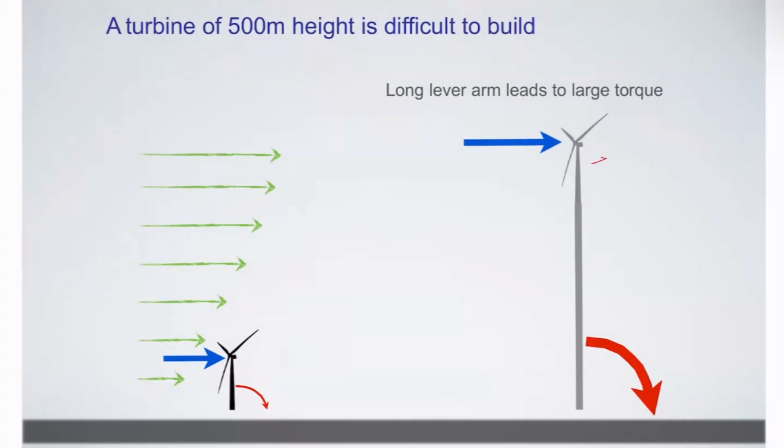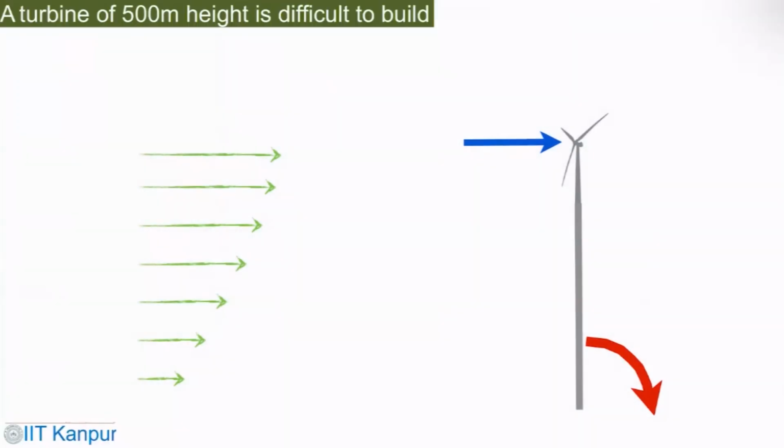Obviously, the power output of this would be higher than this. But again, you have a long lever arm and large torque. This is the wind shear that is going to impact the whole turbine, and that can have difficulty.